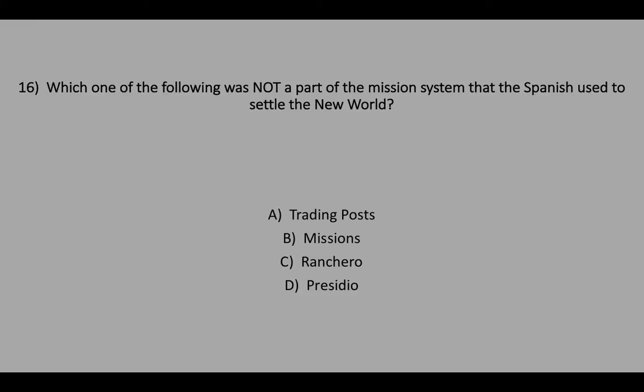Number 16. Which one of the following was not a part of the mission system that the Spanish used to settle the New World? A. Trading posts. B. Missions. C. Ranchero. D. Presidio.